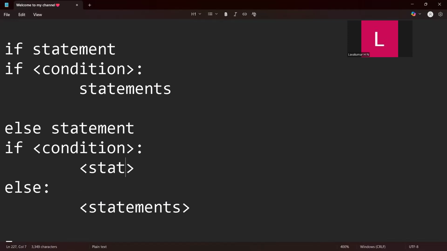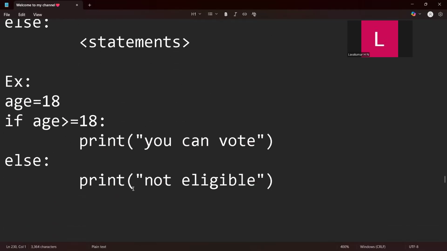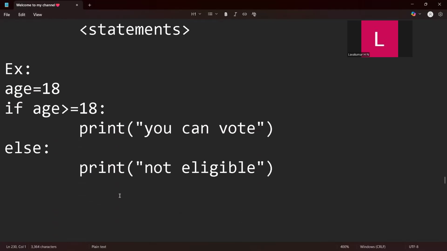See, if this is false, then it will come to the else block. If this is true, it will not come to the else block. That's it. So that's a simple if and else. Now let's see elif. It's something that comes in between if and else.